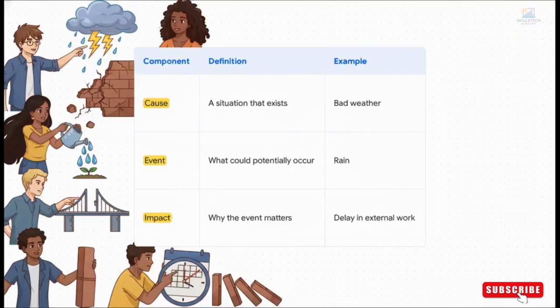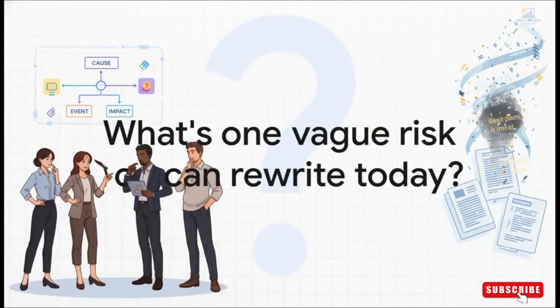So, let's do a super quick recap of these three building blocks. The cause is the situation that exists right now. The event is what could happen because of that cause, and the impact is why that event actually matters to your project. Honestly, you can think of this as your new cheat sheet for writing perfect risk statements every single time. But the real power of this whole framework isn't just knowing it, it's actually using it. So here's a little challenge for you. Go find one of those vague, annoying risks on your own project log right now. Rewrite it using cause, event, and impact. I guarantee you'll see that risk in a whole new, much clearer light.